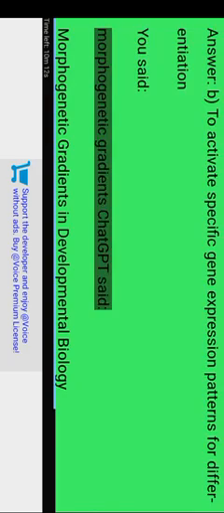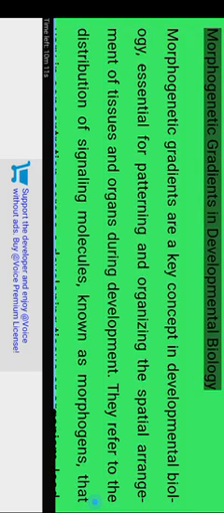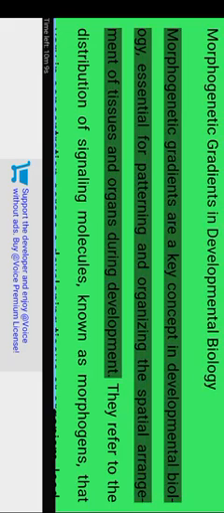Morphogenic gradients in developmental biology. Morphogenic gradients are a key concept in developmental biology, essential for patterning and organizing the spatial arrangement of tissues and organs during development. They refer to the distribution of signaling molecules, known as morphogens, that vary in concentration across a developing tissue or organism, leading to different cellular responses at different concentrations.